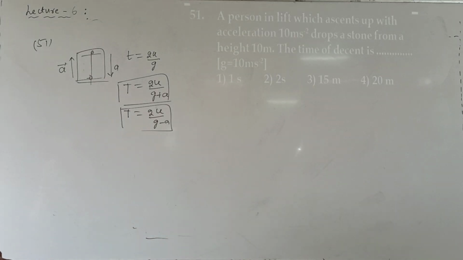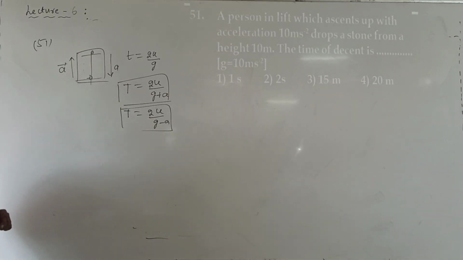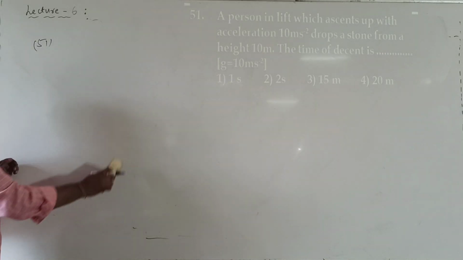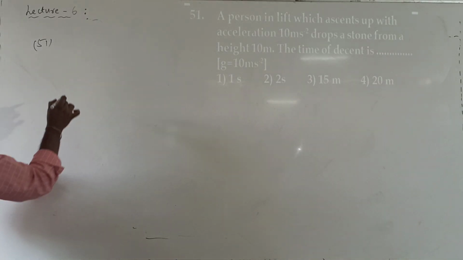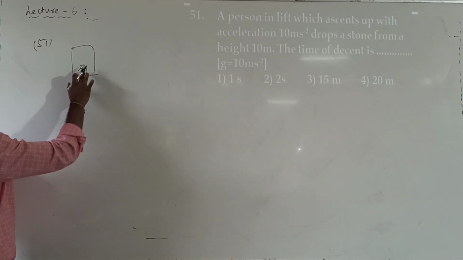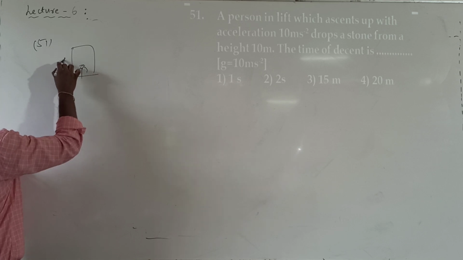So this question, this point is not related with this, but generally the time of flight. Now let us see this question. So now what are they telling us? They are telling that a person was there in a lift. So is the lift accelerating in upward direction or downward direction? The lift is accelerating in upward direction.